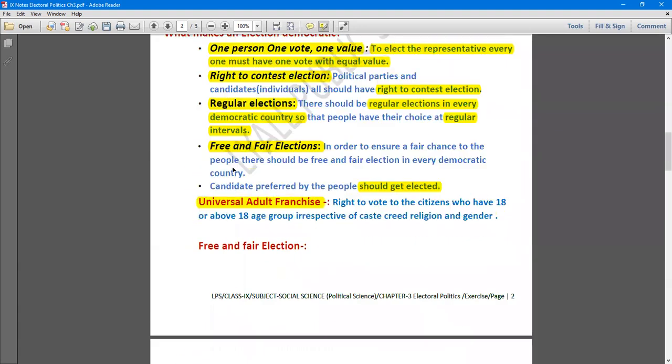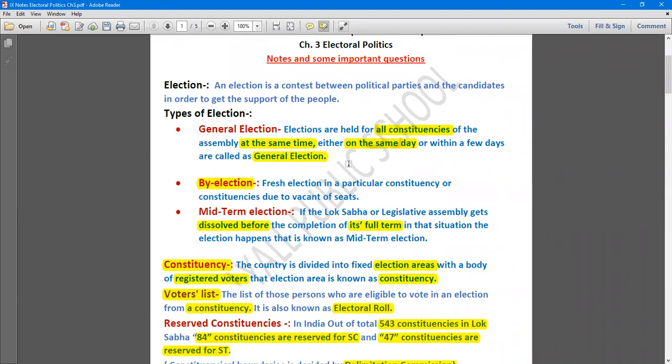So everyone, this is all about this chapter. Very interesting chapter this is. Next, we're going to discuss in our next class, all of you.